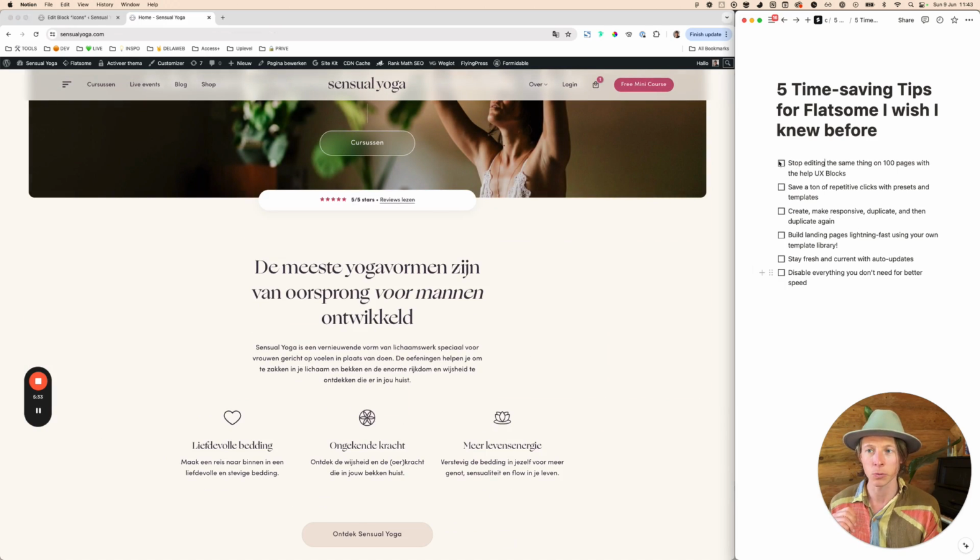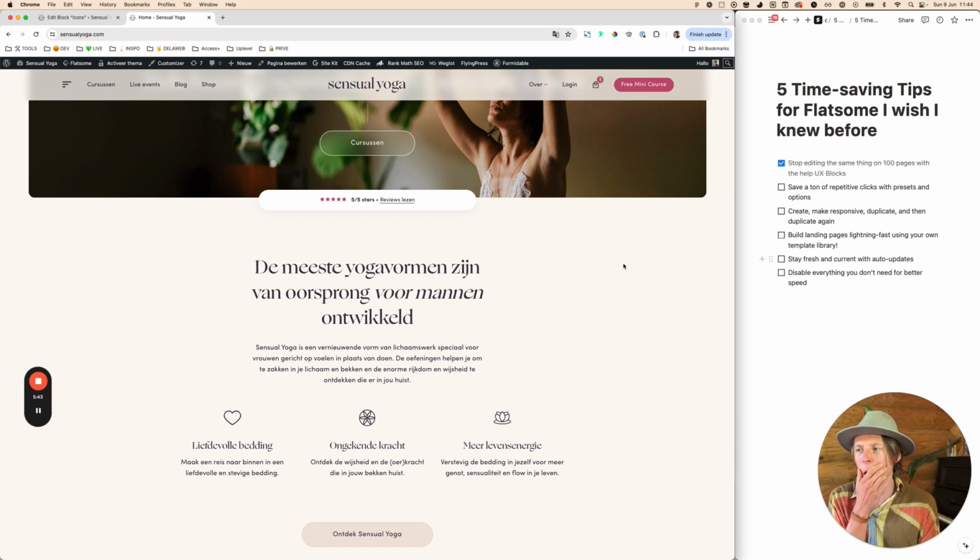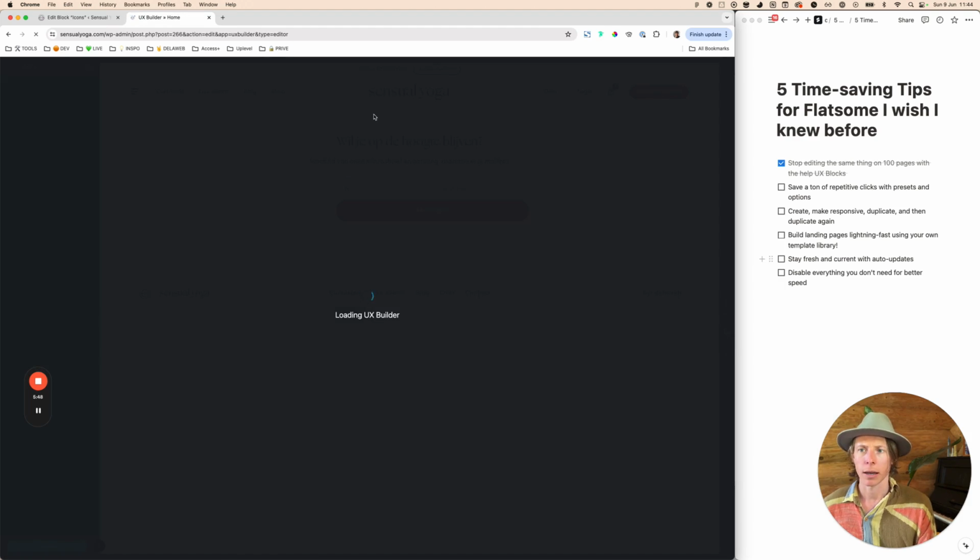So we can continue. There's a ton of time that can be saved by working with presets and templates, or actually options, I need to say. So let me first show you the presets options.